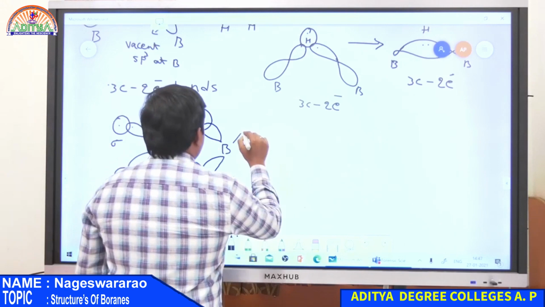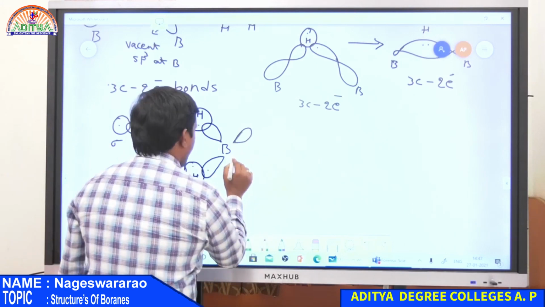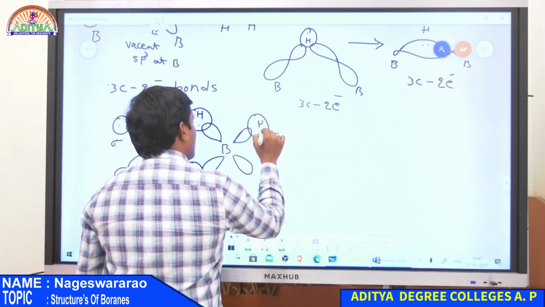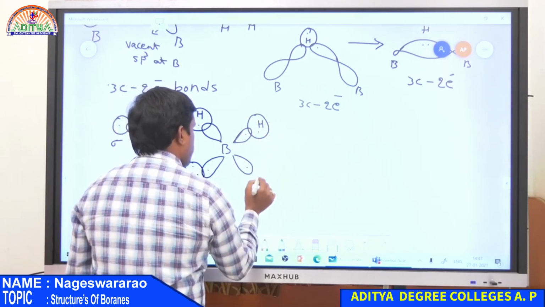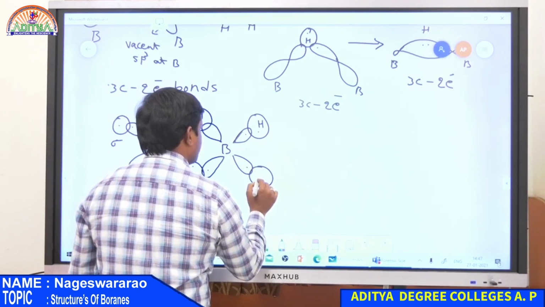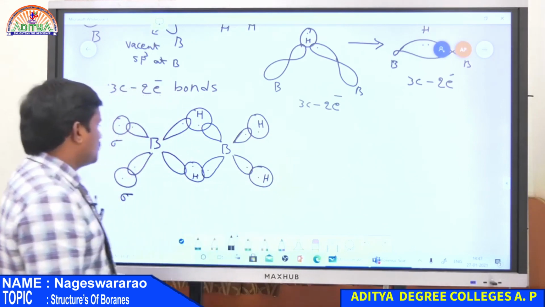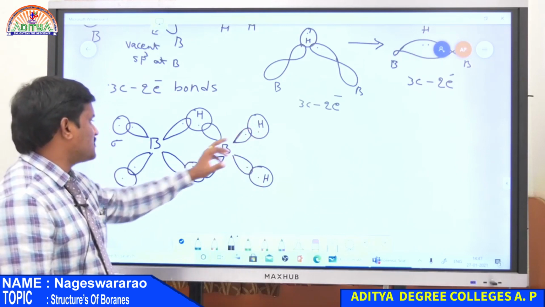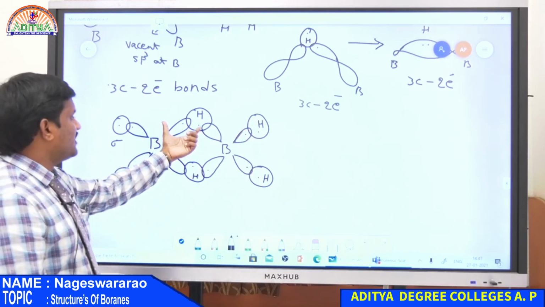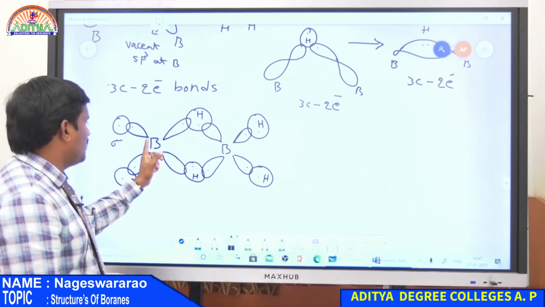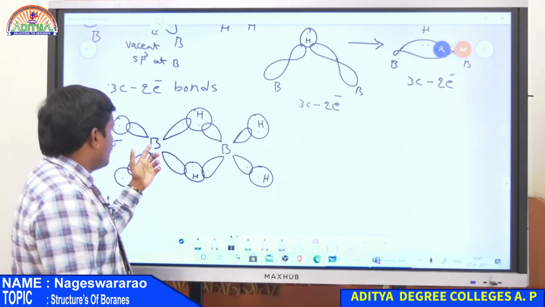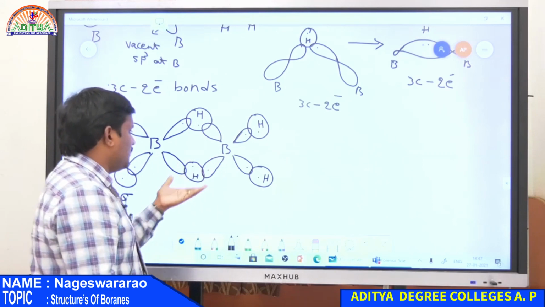So finally this is for the second boron, and this is for hydrogen having an electron. So two boron atoms have 4 sigma bonds with hydrogen atoms, and also there exist 3-centered 2 electron bonds between boron, hydrogen and boron above the plane, as well as boron, hydrogen and boron below the plane.